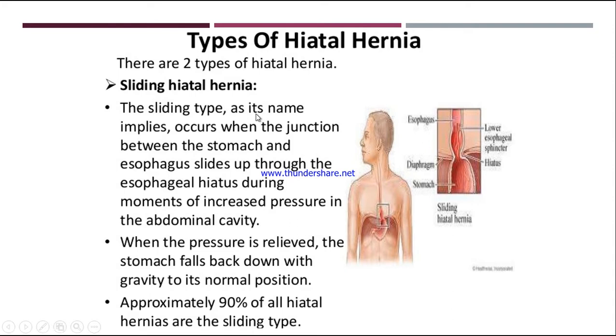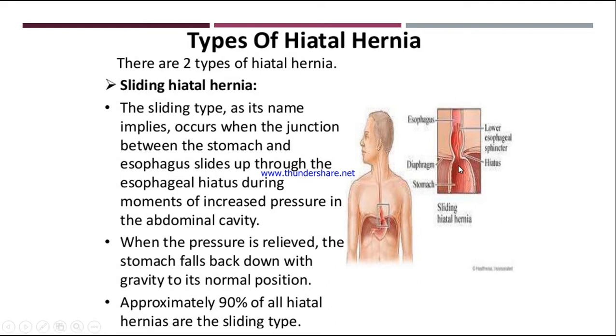So the sliding type, as its name implies, it occurs when the junction between the stomach and esophagus slides up through the esophageal hiatus during the moments of increased pressure in the abdominal cavity. So what happens is, अगर abdomen में pressure ज़्यादा हो जाता है, then the junction between the esophagus and the stomach, it will try to go up.